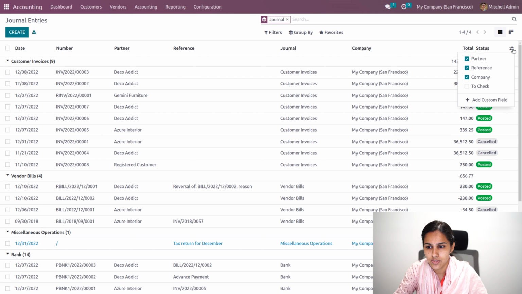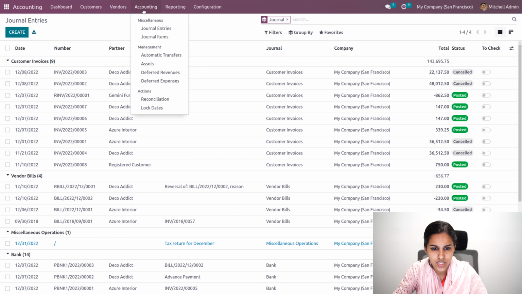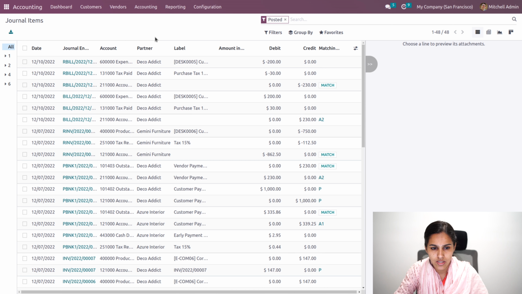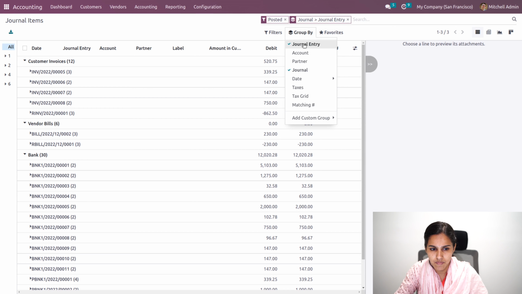And also in the three dots, we'll have an option to check in order to add the partner, reference, company and check field to our list view. Then we will have the journal items. All the items that come under different journal entries will appear over here, which is unposted, and you'll be able to group by journal. Then again I'll group by journal entry.